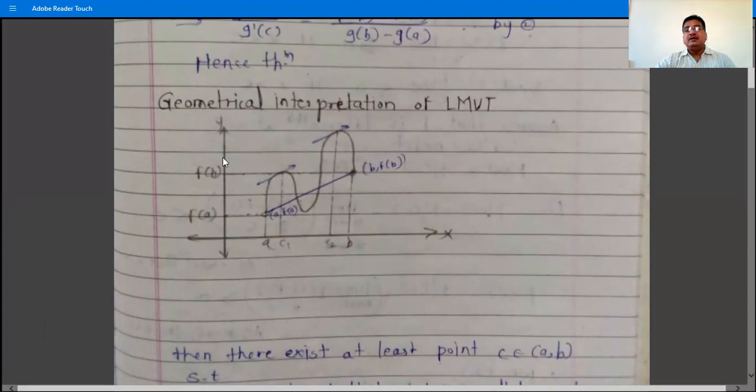So draw this figure: x-axis, y-axis. Then this is the curve y is equal to f(x), and this point is a, f(a). So this is a, and this is point b, that is b, f(b). So if we find f(a) and f(b), observe f(a) and f(b). These are not necessarily equal in Lagrange's mean value theorem.